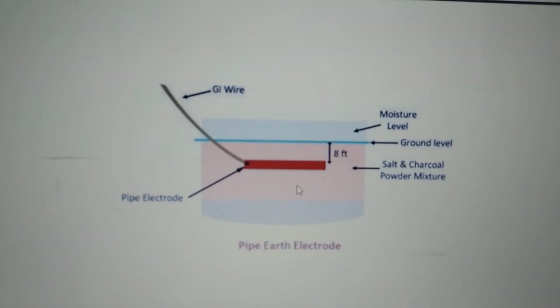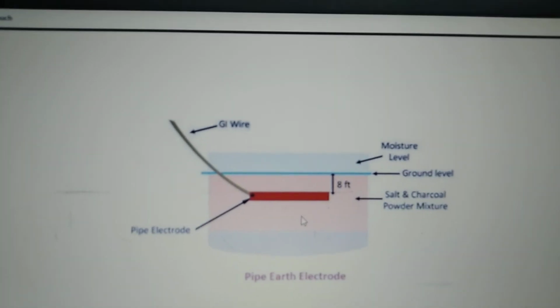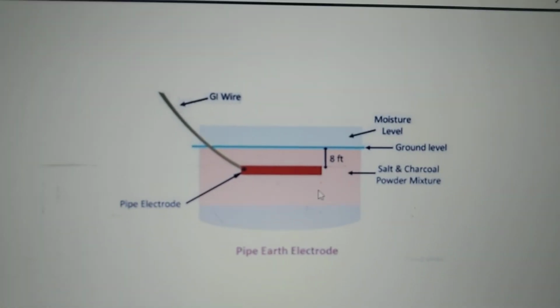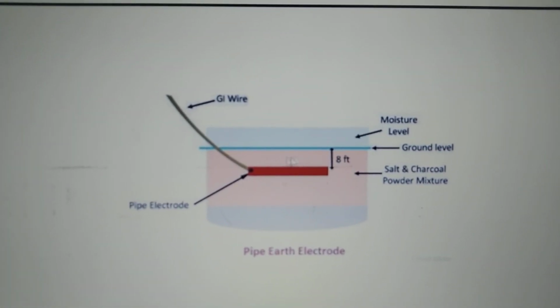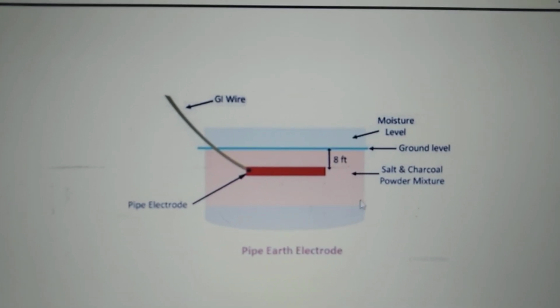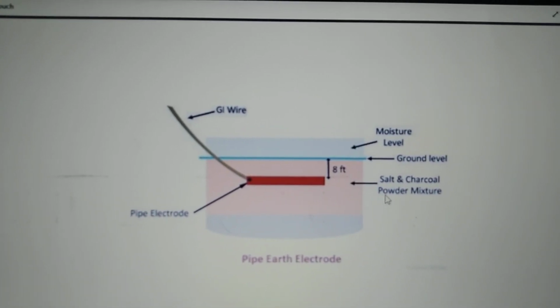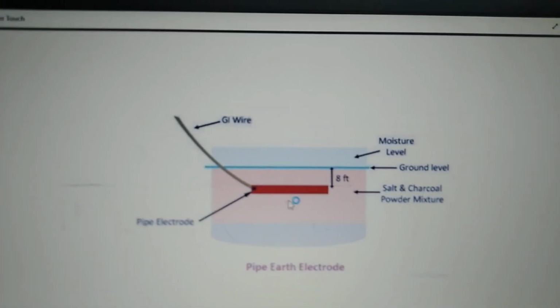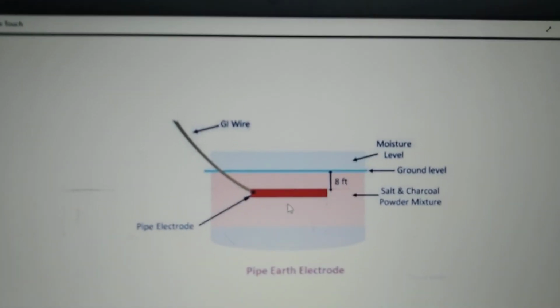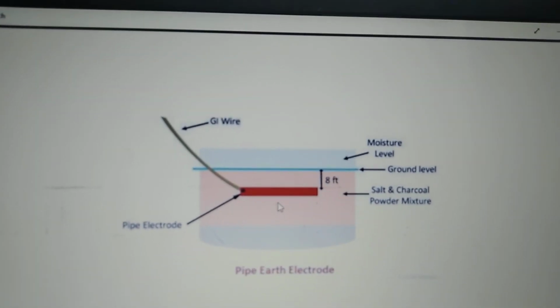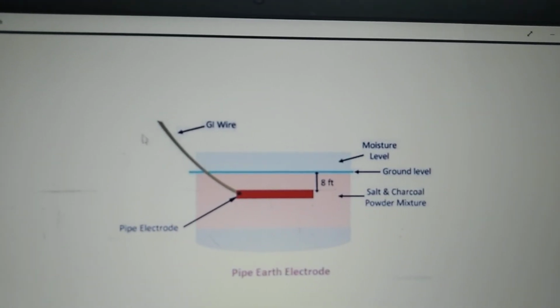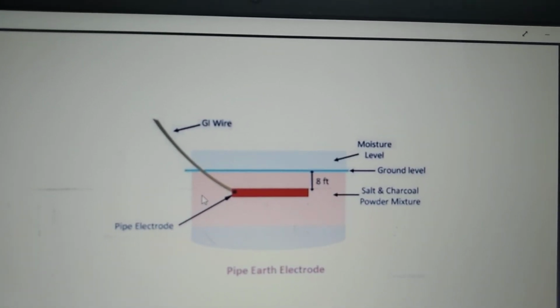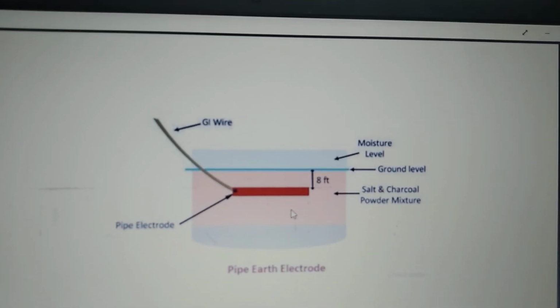Around this steel rod, there is a salt and coke powder mixture placed to provide low resistance to pass the leakage currents, short circuit currents.